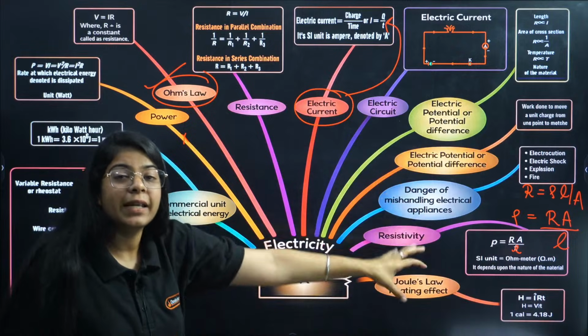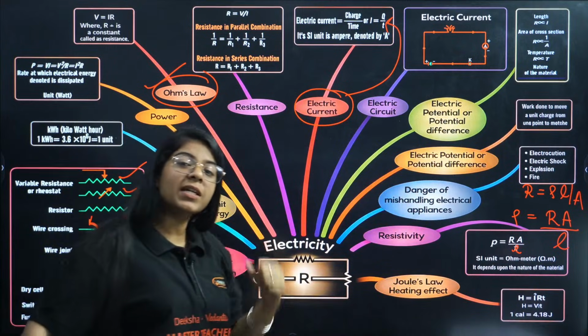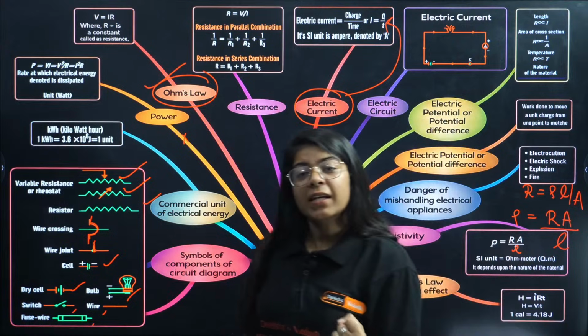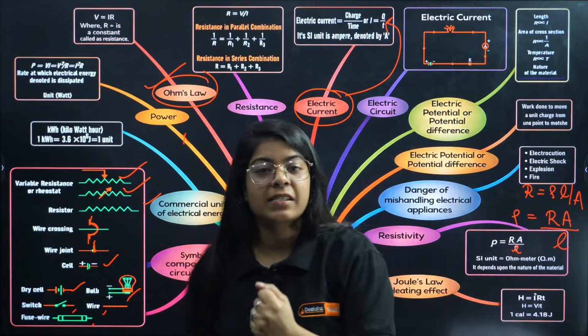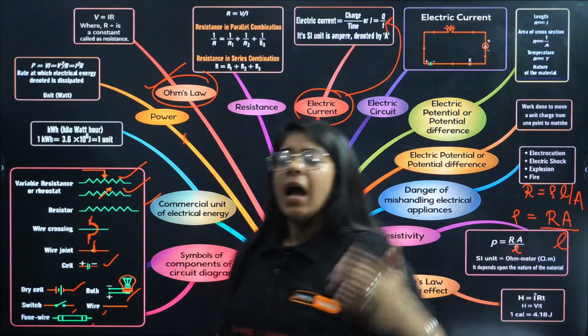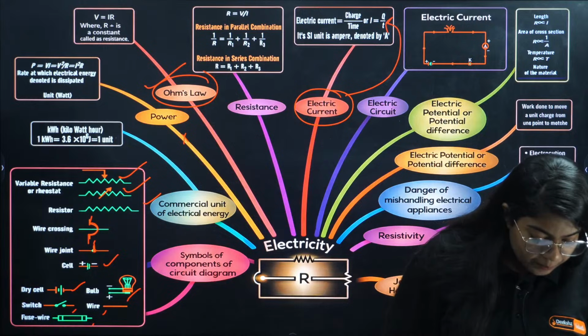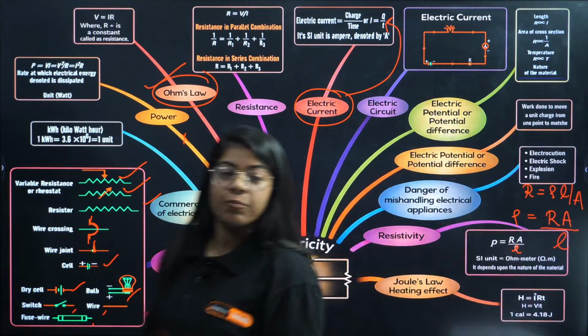Now we need power, because power is the thing that we need to glow our bulbs, okay? Power decides how much brightness will go into the bulb, and again that will also lead to heating effect of current and all, correct? But power is a very important topic.